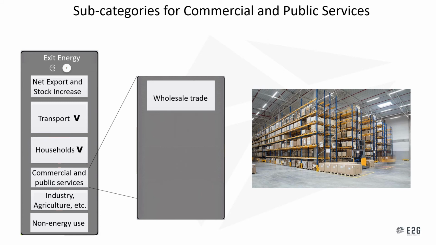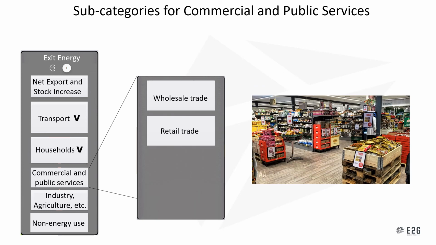Commercial and public services also have some subcategories. Firstly, we have the wholesale trade. This is, for instance, business-to-business trading. Then there's retail, which is, for instance, the grocery stores. And this includes, for instance, the fridges, but also the lighting and so forth.